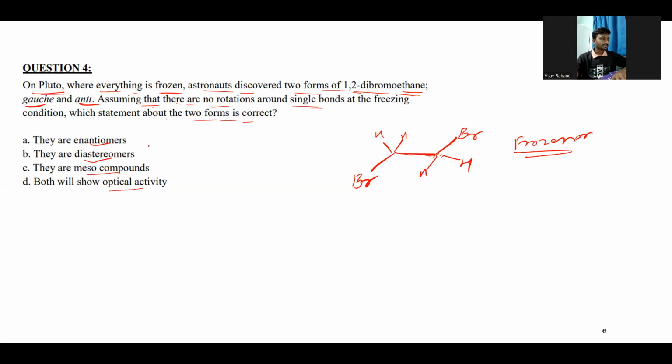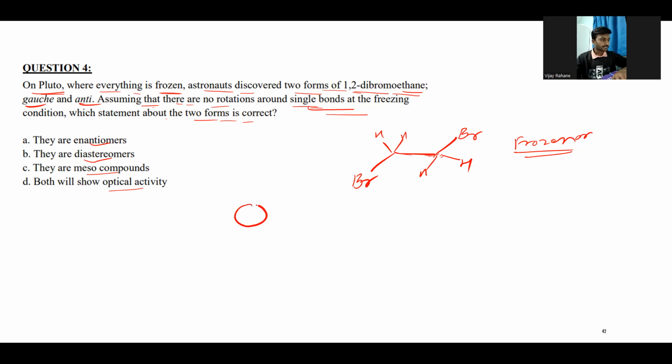So in this first type of question, we need to find out the lowest energy possible, because at minus temperature the molecule generally stays in the lowest energy, or what we can say, the most stable conformation. The molecule will generally prefer to stay in the most stable conformation. And they have given gauche and anti. We'll write down the structure of the gauche and the anti conformation.